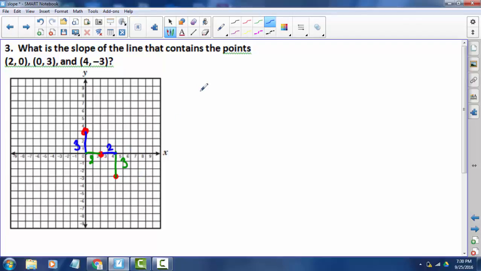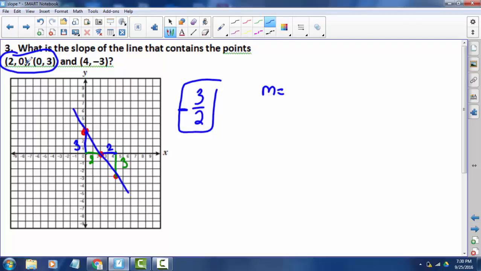Either way, we have a slope of 3/2, and then the line that would be going through these points would be going down, so we have a -3/2 slope. All right, now that is a lot of drawing and counting, so for those of you who like a little more efficiency, you can just pick any 2 of those points and you can calculate slope. So I'm going to choose these 2 points because zeros usually make things easier. We don't have to do that much arithmetic that way.